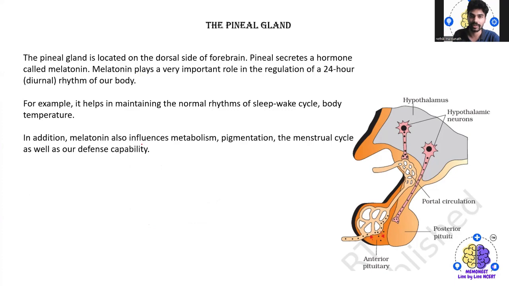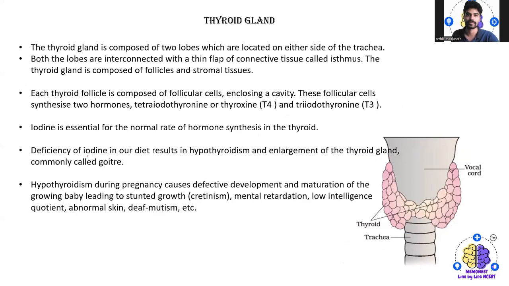Clear? Then we have the pineal gland here. So the pineal gland, which is located on the dorsal side of the forebrain, secretes a hormone called melatonin, and it plays a very important role in regulating the 24-hour cycle, that is the rhythm of our body. Like it maintains the normal rhythm of sleep-wake cycle, body temperature, and in addition, what happens? The melatonin also influences metabolism, pigmentation, and the menstrual cycle, as well as our defense capacity.